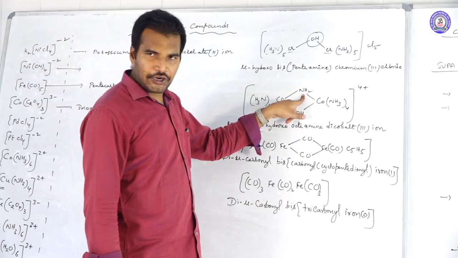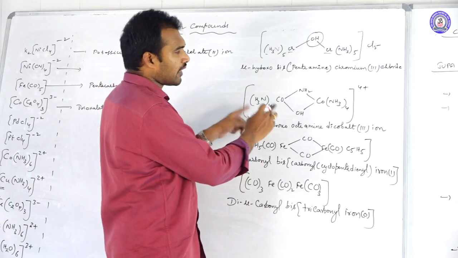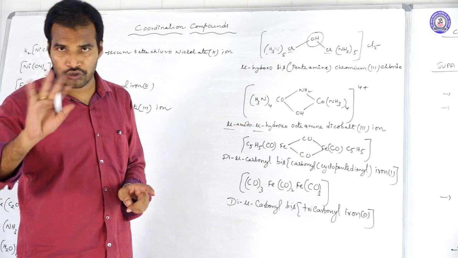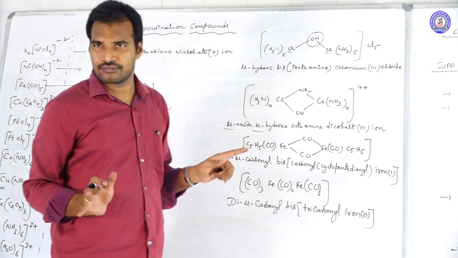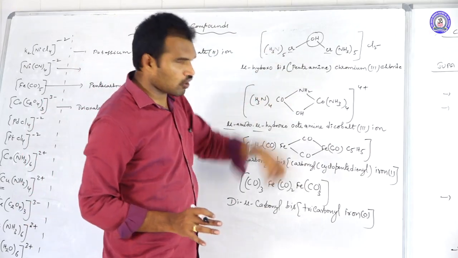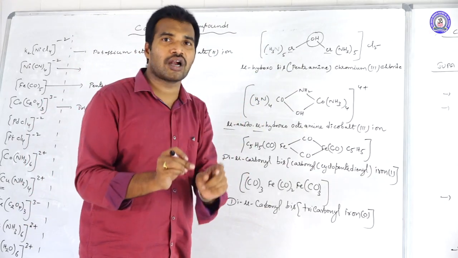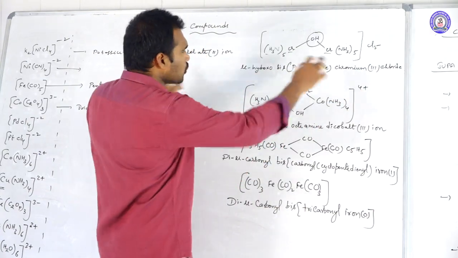Here, mu amido, mu hydroxo. Now here in this case you don't write left side same, right side same. So why don't we use bis? You don't use it. Why? Because these two bridge ligands are different. The top is NH2, bottom is OH. In case of presence of two different bridge ligands, we should not use bis like this. You should write all together.